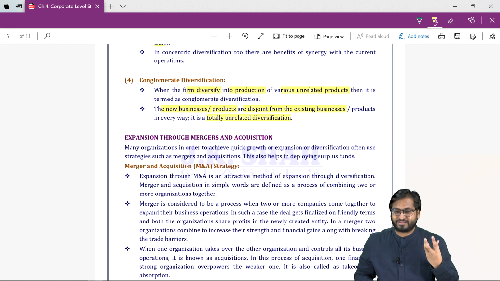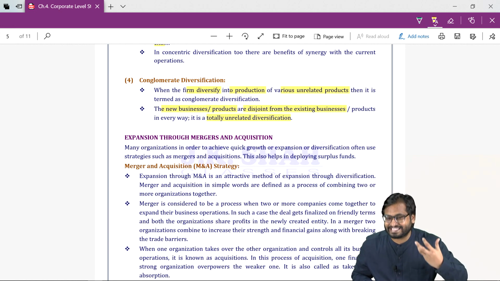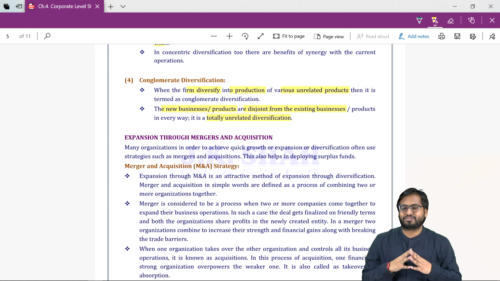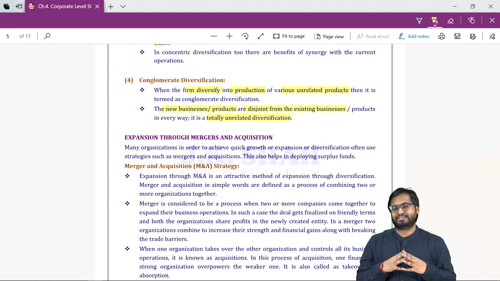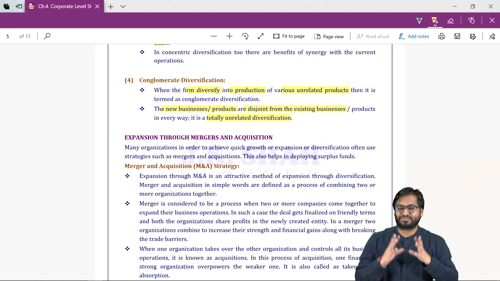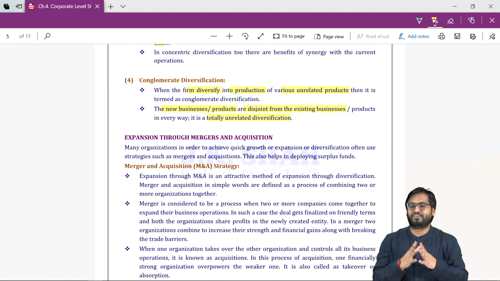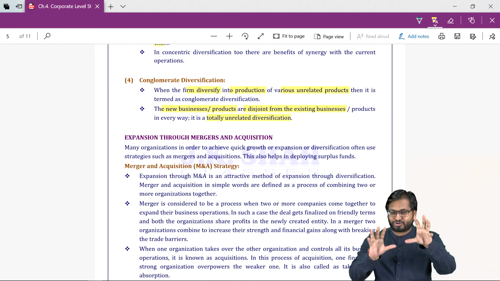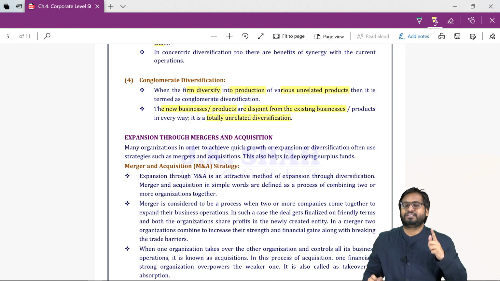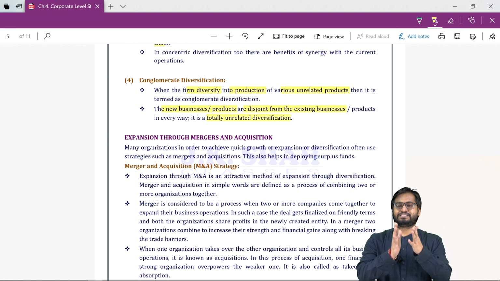So if they get an order of, let's say, manufacturing 15,000 units, will they be able to do so? Yes. So they have avoided the competition. Moreover, they can fulfill bigger orders now. They can get more orders. They will not enter into price war. So these are some benefits that you can get when you do a merger or when you acquire a company, acquisition. So what is synergy? The benefit of doing business together.